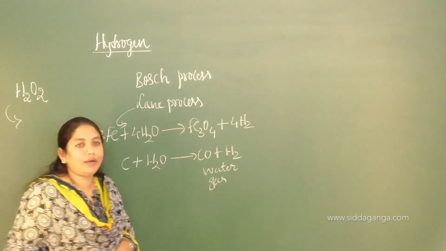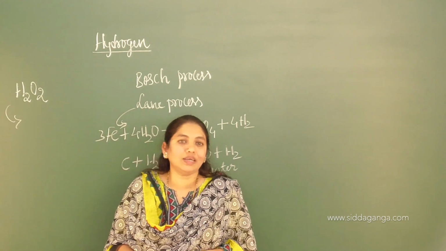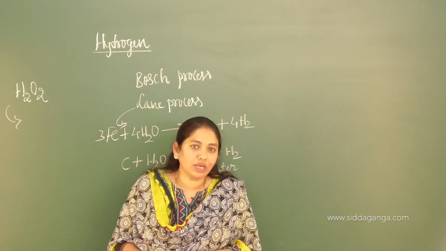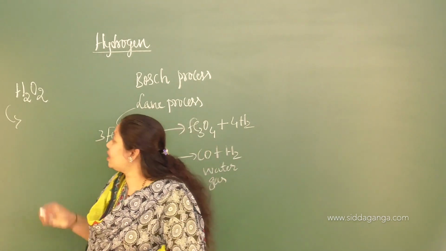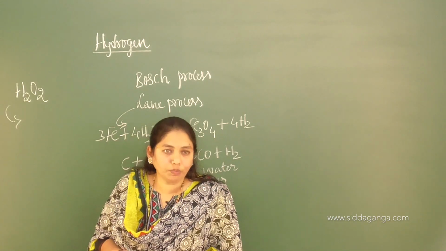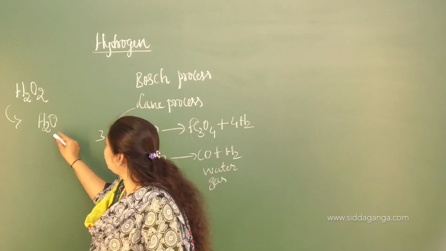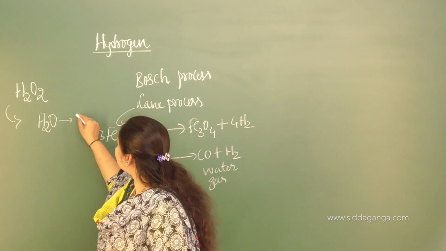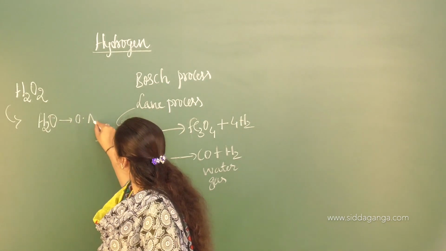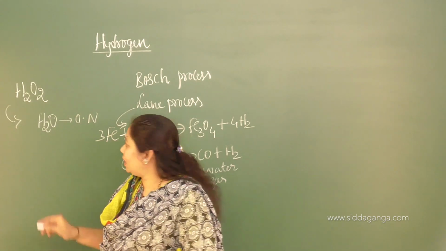You should know hydrogen peroxide is a very good oxidizing as well as reducing agent. Whenever you come across reactions of hydrogen peroxide, if you get water in the products, you should know that it shows the oxidizing nature of hydrogen peroxide.